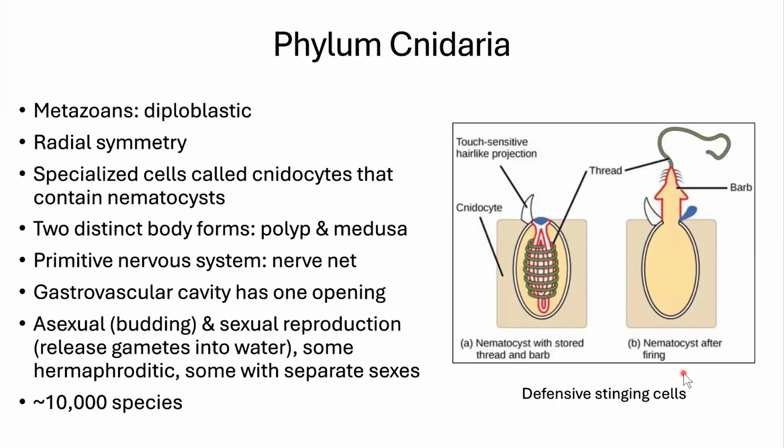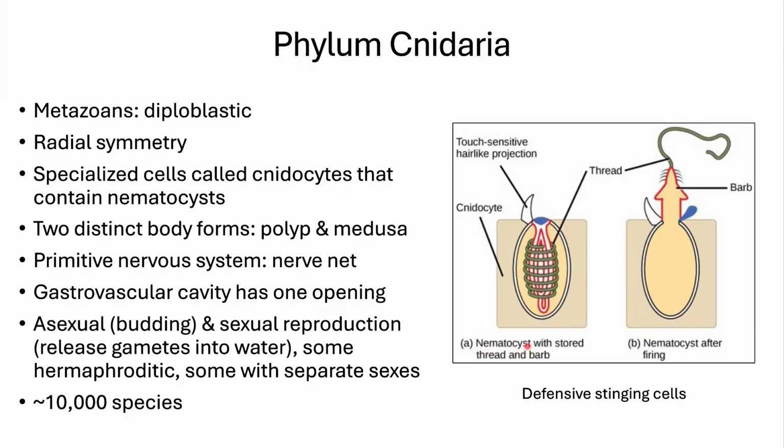Then we have phylum Cnidaria. Cnidaria are going to be our sea anemones and all sorts of other great creatures. This is a large phylum. They are metazoan, meaning they have true embryonic tissue. They have two types, so they're diploblastic. They have radial symmetry. They have specialized cells called cnidocytes. You don't pronounce the C, by the way, so this is Cnidaria, and these are cnidocytes. Here is a cnidocyte, and inside the cnidocyte, they have nematocysts. Those are stinging cells. So think about a jellyfish sting.